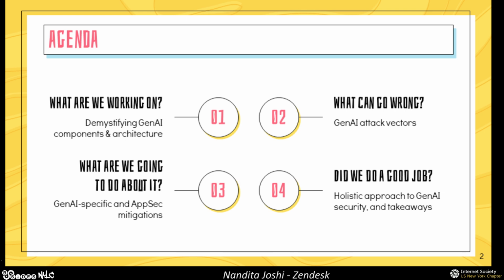Once we have that, I'll move on to talking to you about some of the Gen AI attack vectors. This is really about discussing what can go wrong with this architecture that we're looking at. And with that information, I think we'd be in a good place to discuss some of the mitigations and security best practices. And finally, I'll close it off with some takeaways and discuss a little bit about what it means to approach Gen AI security holistically.